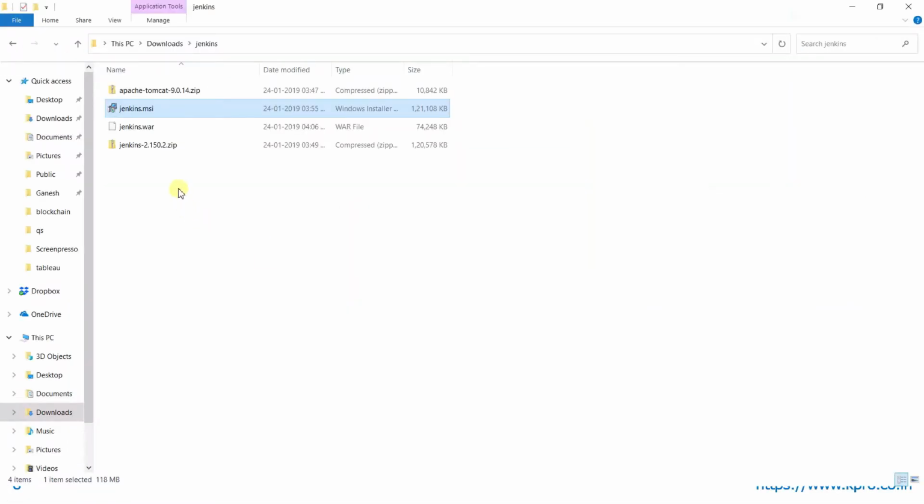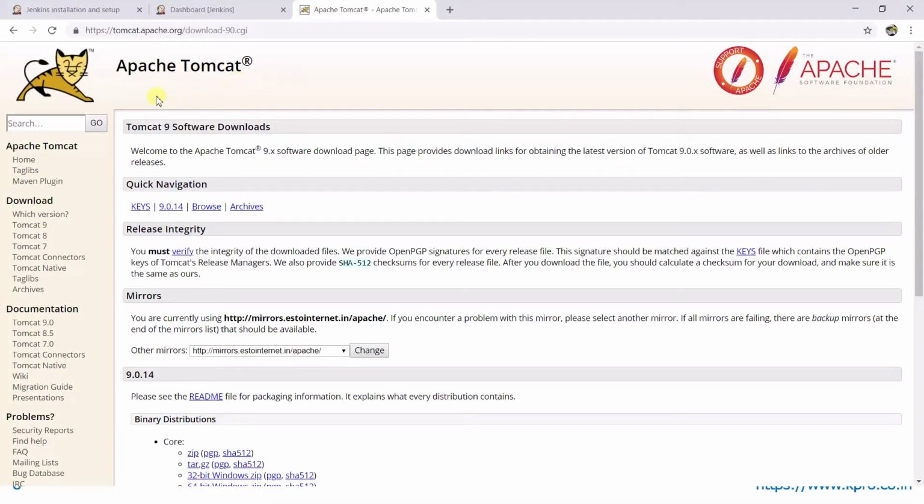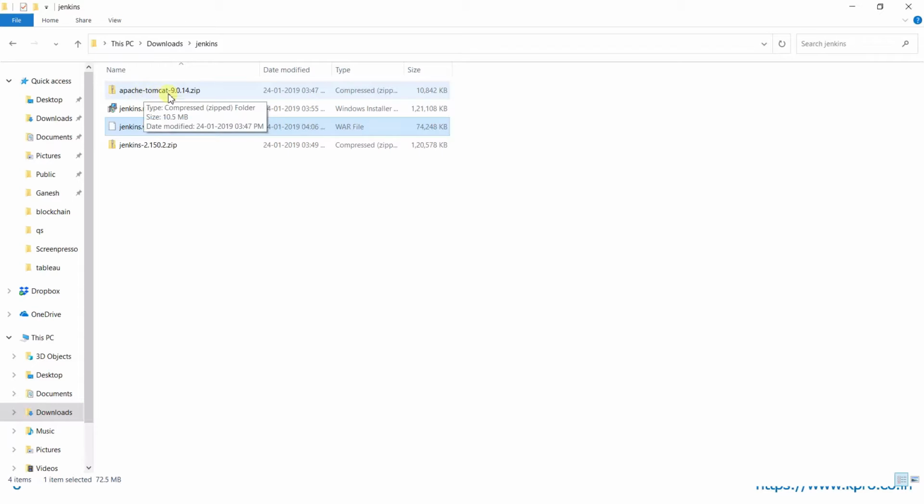In the previous step, we already downloaded the jenkins.war file, and I also downloaded Apache Tomcat from Apache's official page, that is the Apache Tomcat download section. I went to Tomcat 9 and downloaded the zip file. When I downloaded, I got this apache-tomcat-9.0.14.zip file. I have extracted that and placed it in one of the locations, and I'm going to deploy Jenkins on that Tomcat.